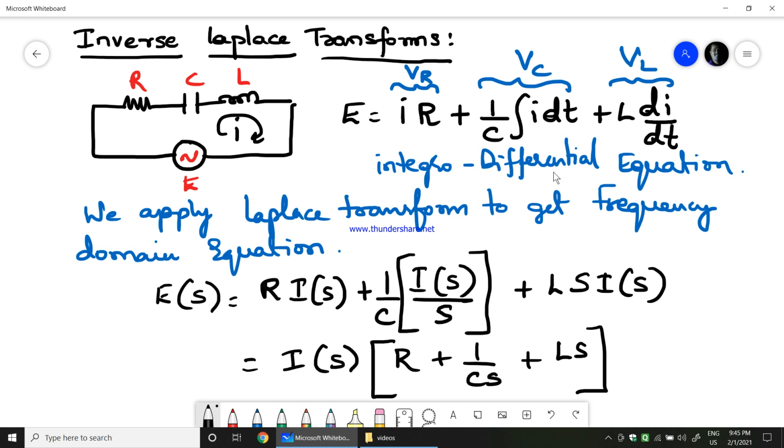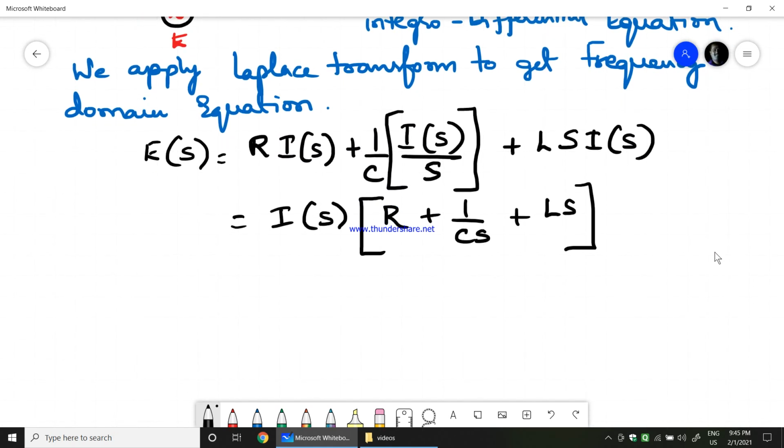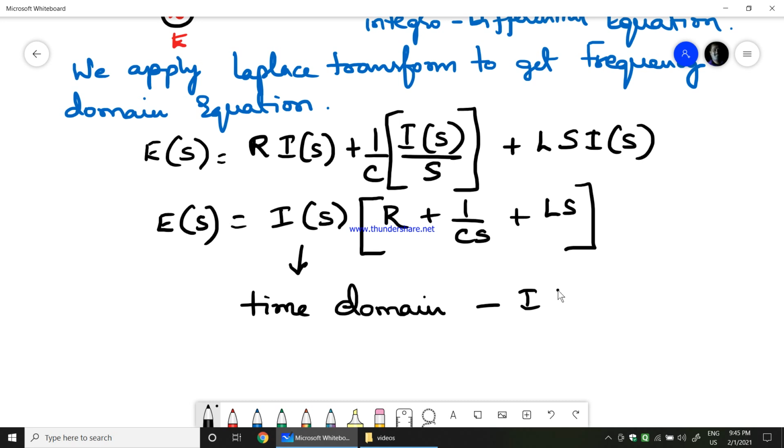Now if you see this equation for E of s, we don't have any differentiation or integration. Such equations, if R, C and L are known, can easily be converted into the time domain by applying the inverse Laplace transform, ILT, inverse Laplace transform.